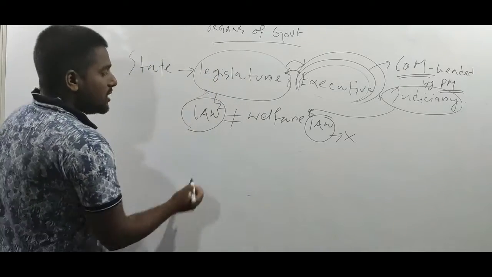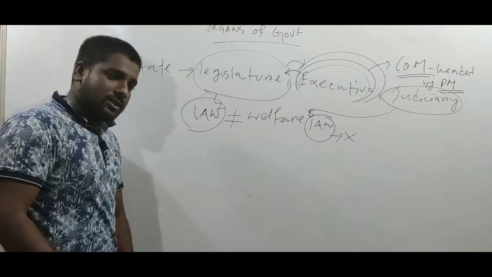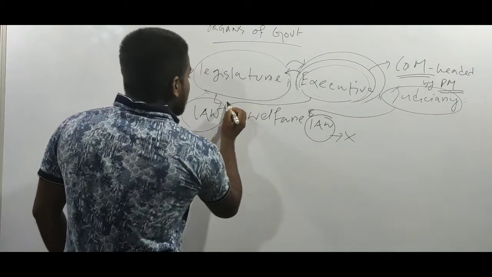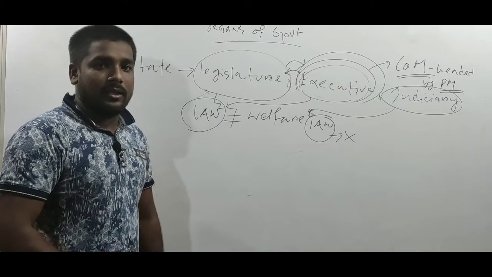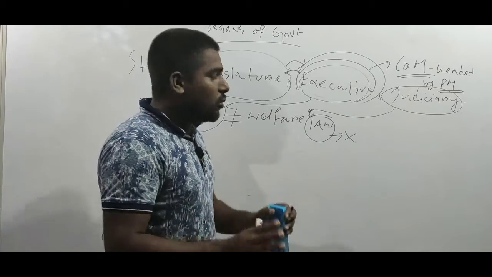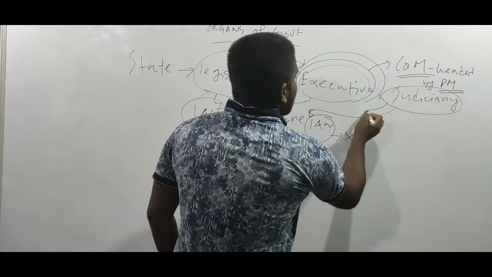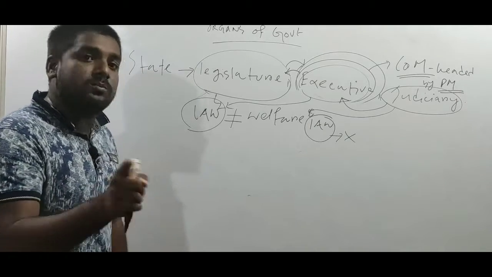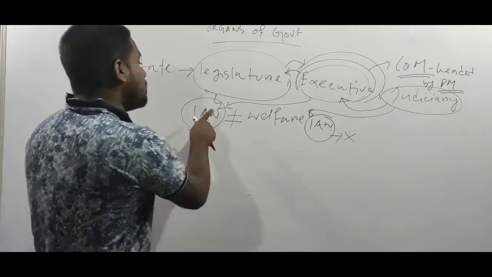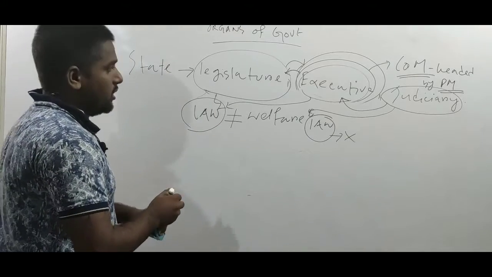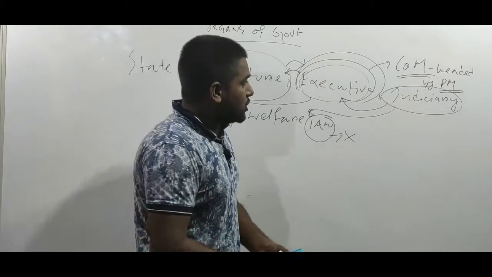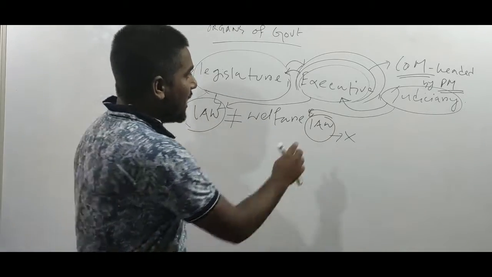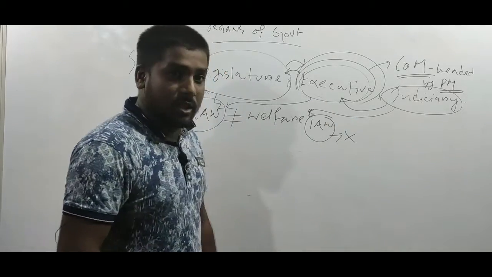Now suppose a law is made and the law is very good and in the interest of the common people, but executive is not implementing the laws properly. Here comes the role of judiciary. What will the judiciary do? Judiciary will direct the executive and ask why executive is not implementing these laws properly. Then executive is bound to implement these laws properly. In a word, we can say that judiciary is keeping a check on the powers of both legislature, that means parliament, and the executive, that means council of minister.